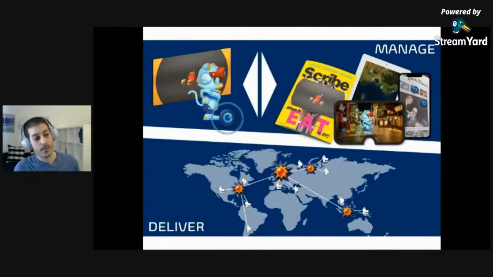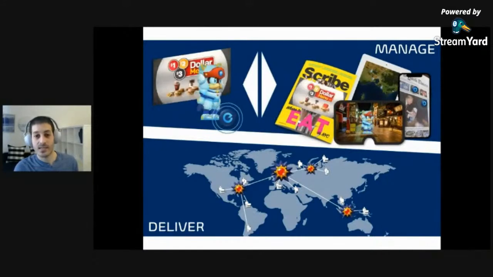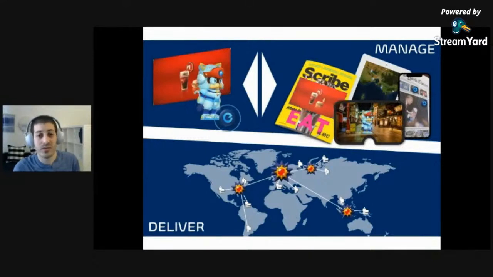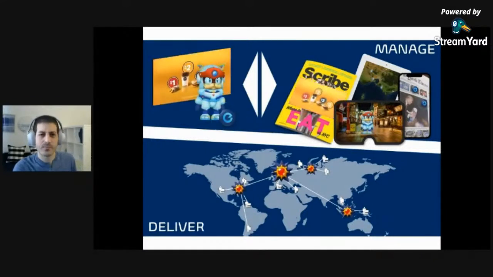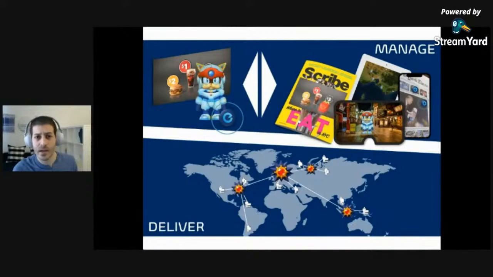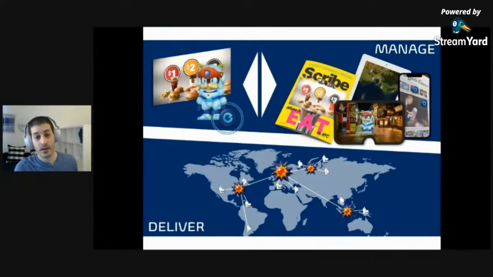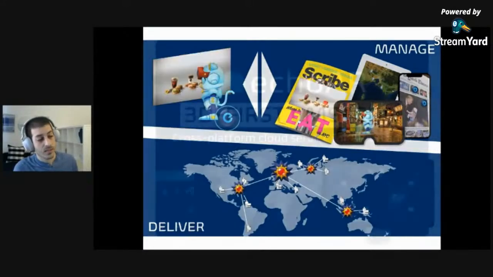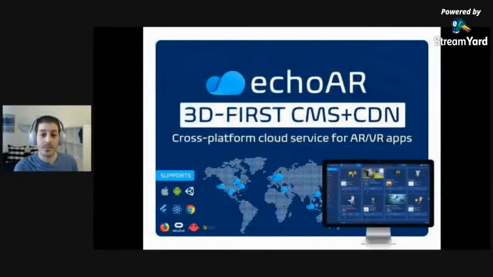And what's interesting here is this bidirectional connection between content and data, as opposed to an image, where as a user you can't move an image or a video on the website. But in 3D, you can definitely move a 3D couch across the room, and that needs to be updated on the cloud. So this is basically what we've built, this 3D-first content management system and delivery network that allows you to build applications really, really fast and easily.